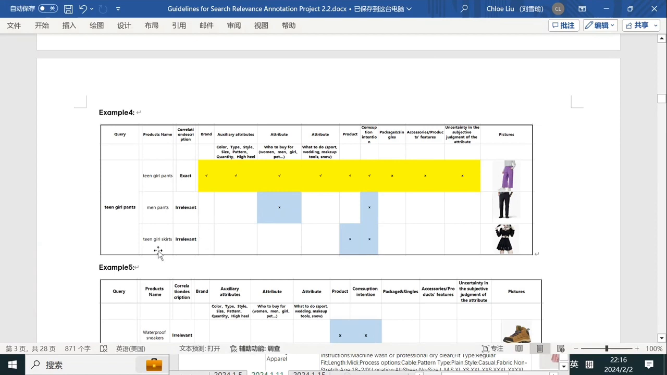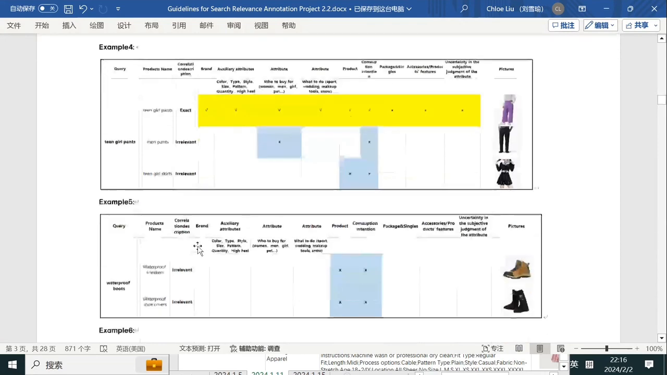And next one, teen girl skirts. So we want pants, but this is a skirt, so products are wrong. Consumption intention is wrong. So under this circumstance, we mark it as irrelevant.